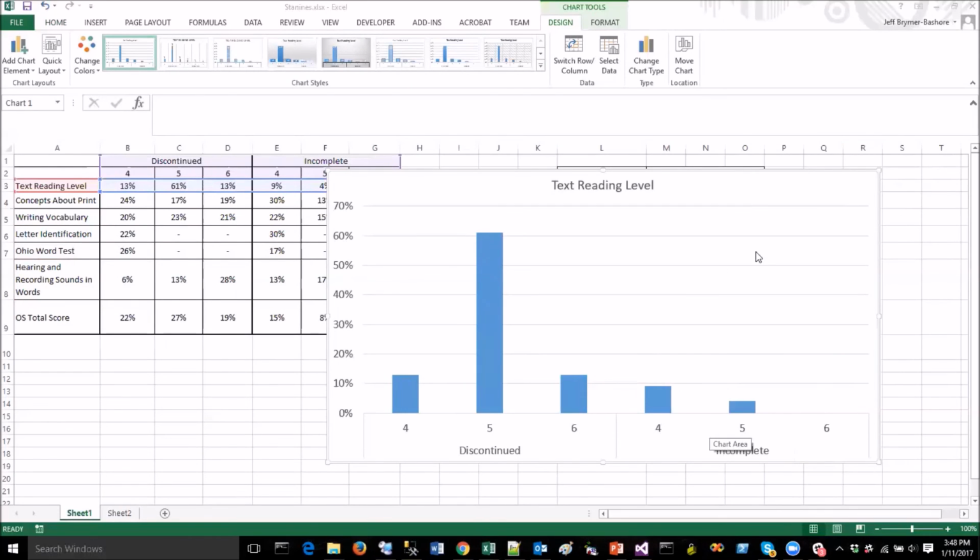So what we might be seeing is that teachers are detecting, when they're administering text reading levels, that the incomplete students are not quite as strong on the text reading level, which is maybe why they're coding them as incomplete instead of discontinued.